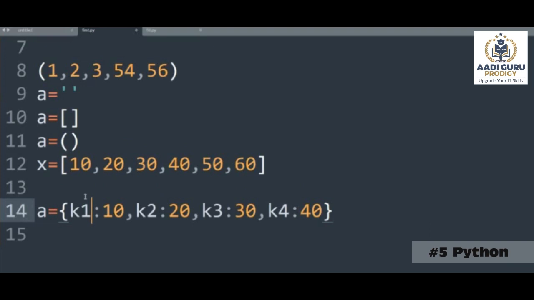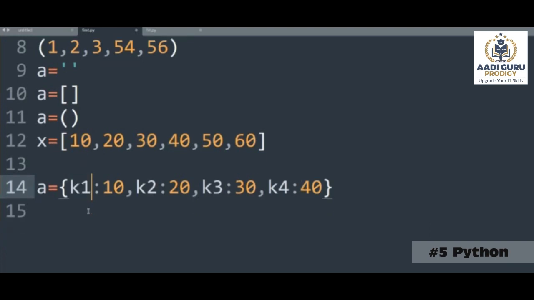Before discussing K1 and so on, I wanted to show you how the data will be stored in a dictionary. In a dictionary, the data is stored in a key and value based approach. This is one data, this is another data, and this is another data.